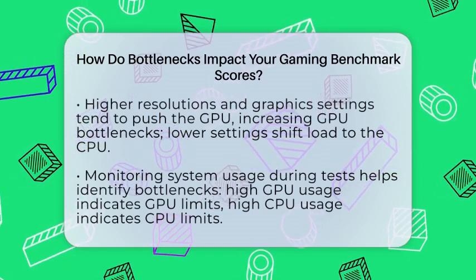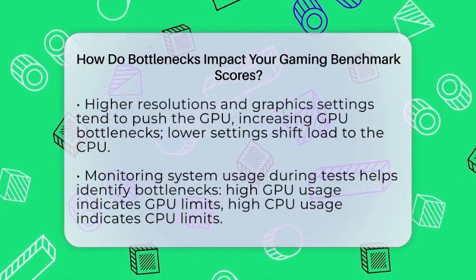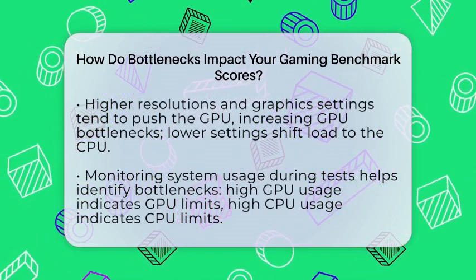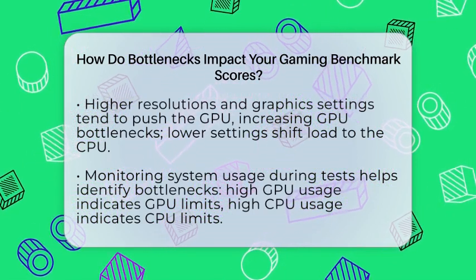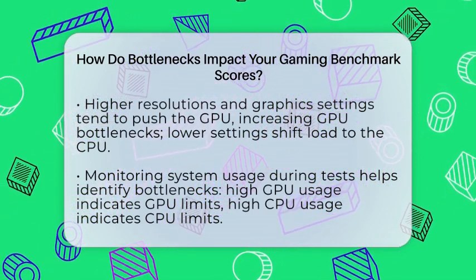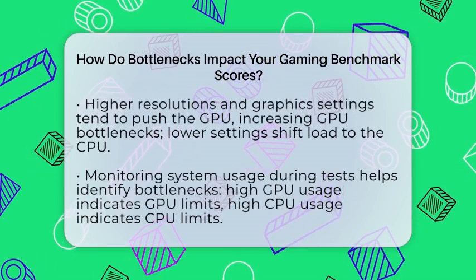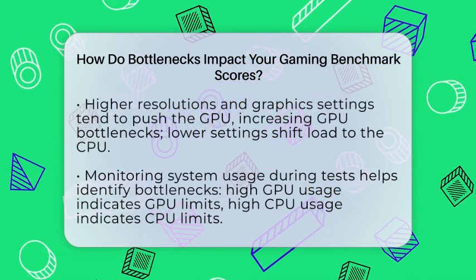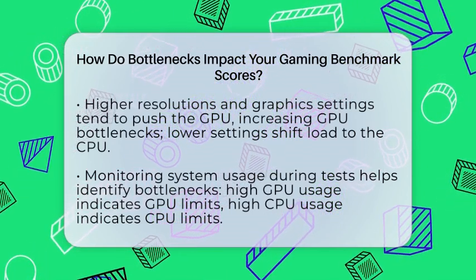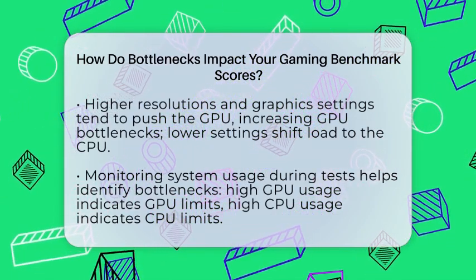Monitoring system usage during benchmark helps identify bottlenecks. If your graphics card usage stays above 95%, it's likely the bottleneck. If your graphics card is below 80% while the CPU is near 100%, then the CPU is probably the limiting factor. Adjusting game settings and observing performance changes can confirm this. For example, lowering graphics quality might improve frame rates if the GPU was the bottleneck.